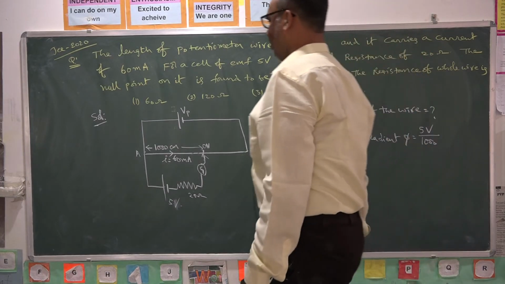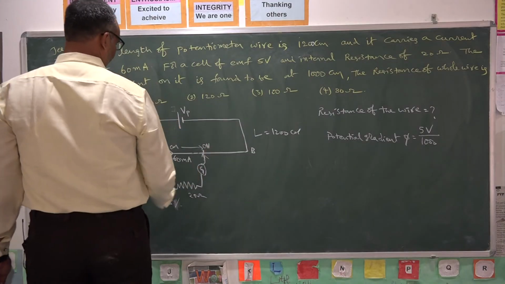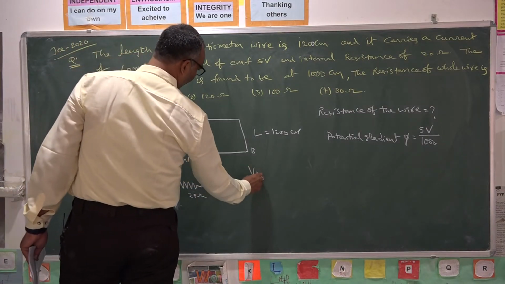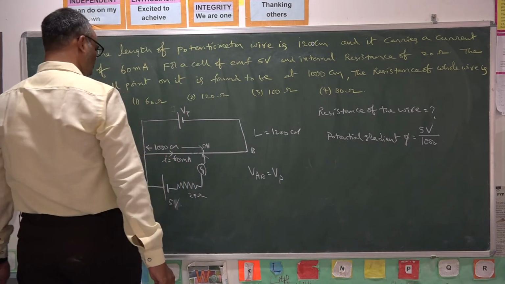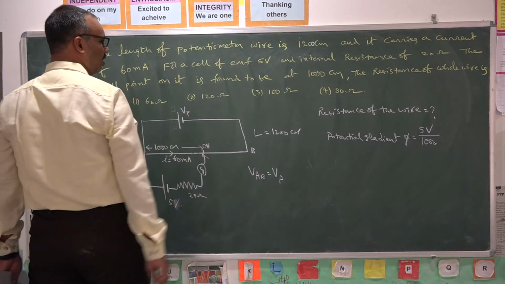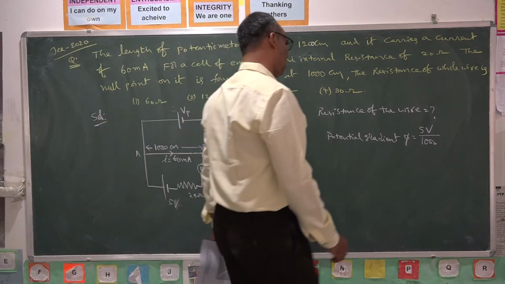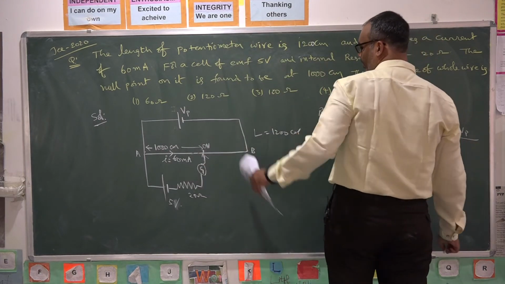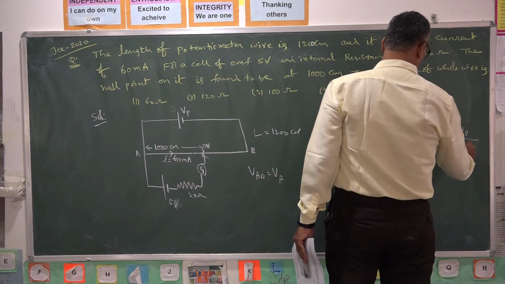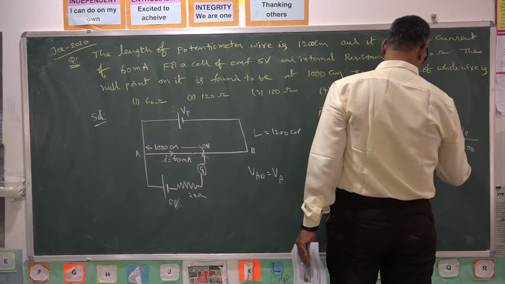If you consider the entire wire, the potential difference between A and B, suppose it is VP, it should be dropped over 1200 centimeters. VP is the potential difference between the points A and B. The length of the wire is 1200 centimeters.